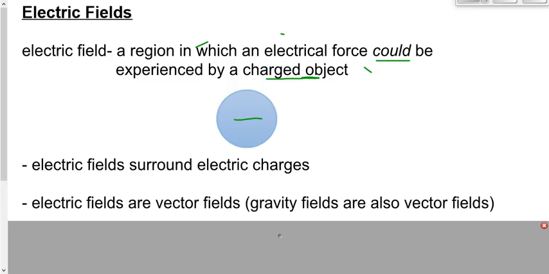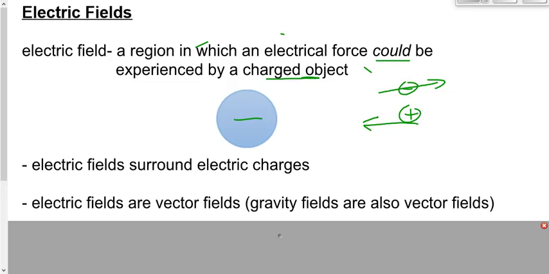Electric fields are vector fields. There's a direction associated with them. If I have a negative producer right here, a negative thing causing this electric field, and I put a positive charge right there, it's going to experience a force towards it. But if I put a negative right there, it's going to experience a force opposite. There's clearly a direction associated with the influence. So therefore, it's got to be a vector field.